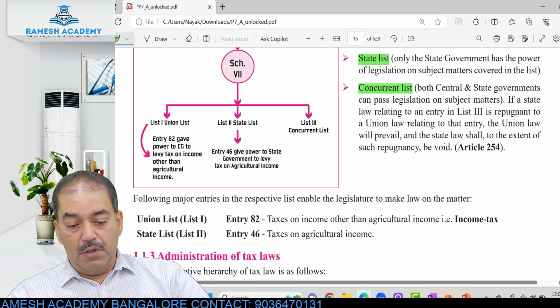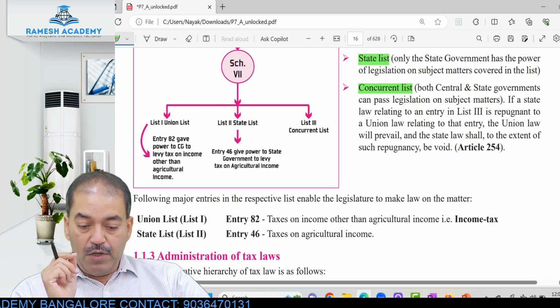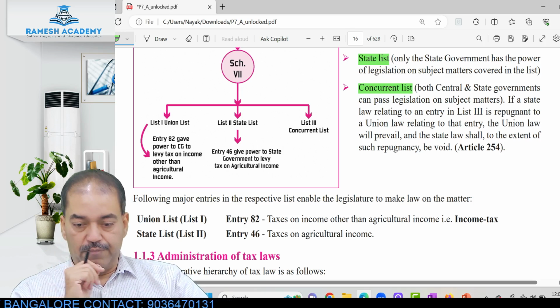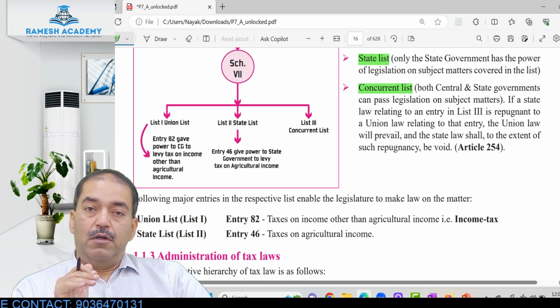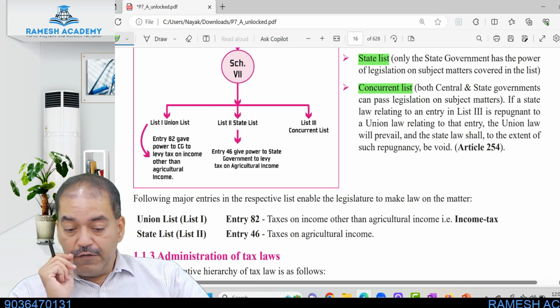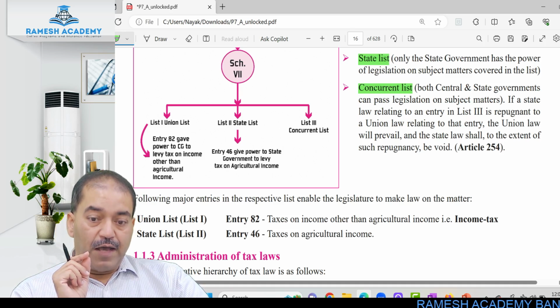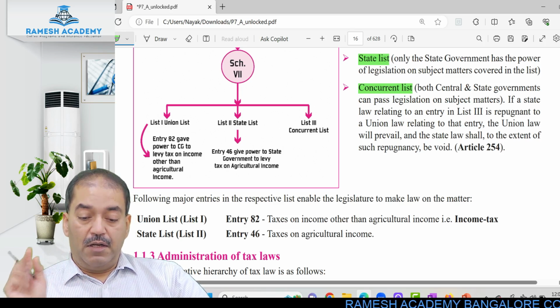Now, let us see what all things are there in the union list, which is called list 1, the state list, which is called list 2, and the concurrent list, which is called list 3. Union list, that is list 1, gives you details on taxes on income other than agricultural income.